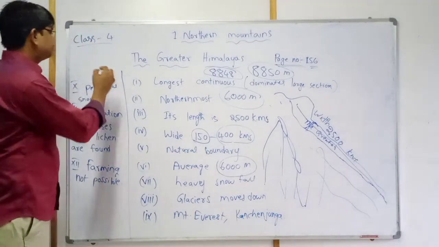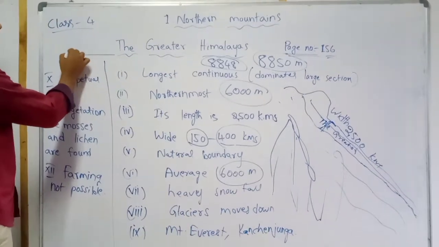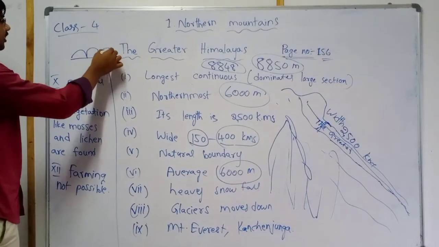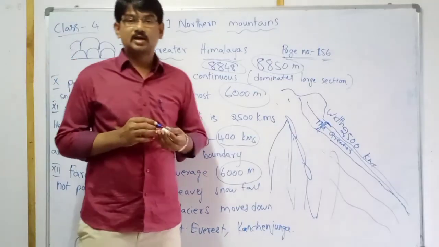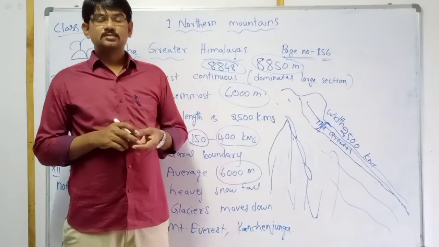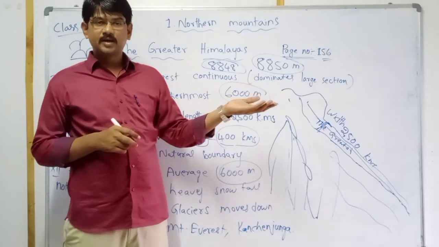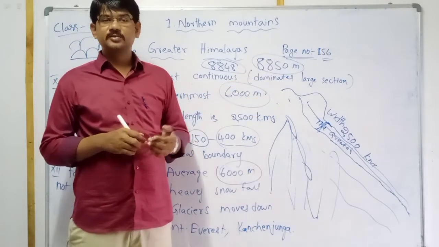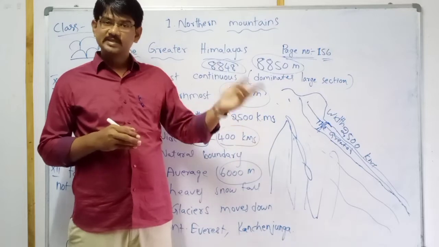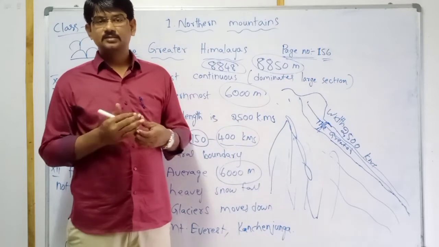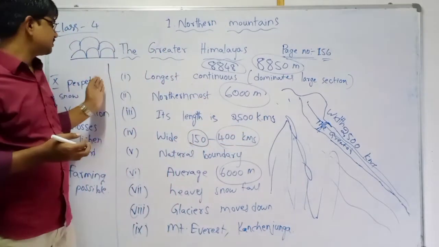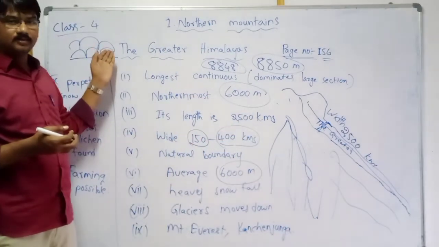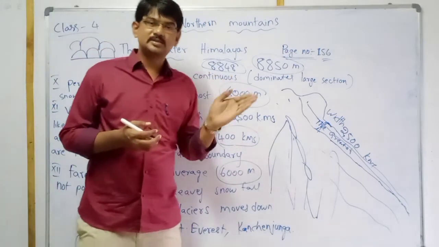Vegetation. If all the land is covered with ice, how is it possible, children? When we look at our surroundings, there is no ice. Because there is no ice, we are doing farming and vegetation very easily. Here ice is always covering.